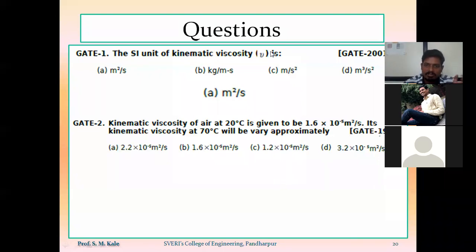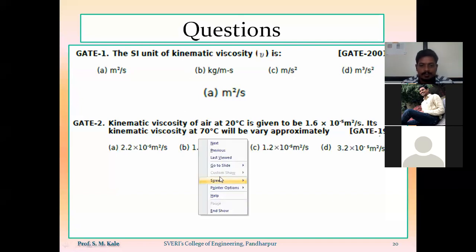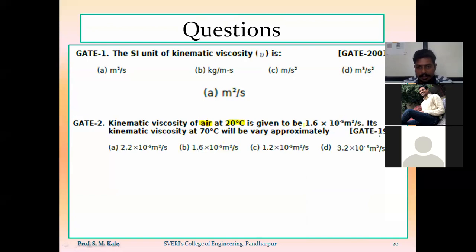Here it is not necessary to use the formula each and every time. If you are clear with your fundamentals, most of the time you can give the answer with the help of fundamentals only. So what is the question? They have given the kinematic viscosity of air at 20 degrees centigrade, and they have asked what will be the value of kinematic viscosity of the air at 70 degrees centigrade.